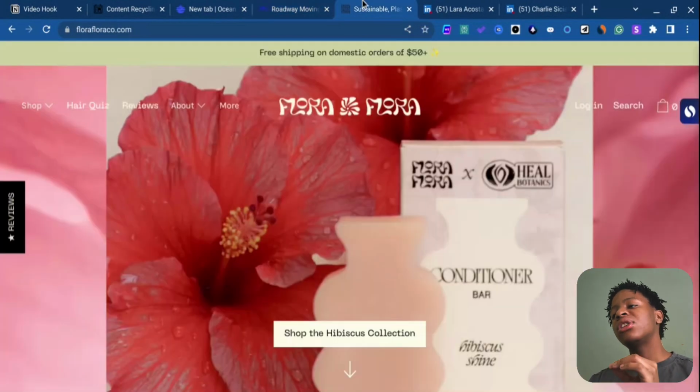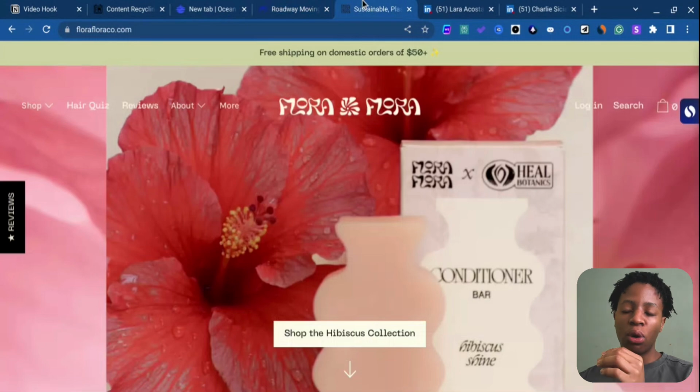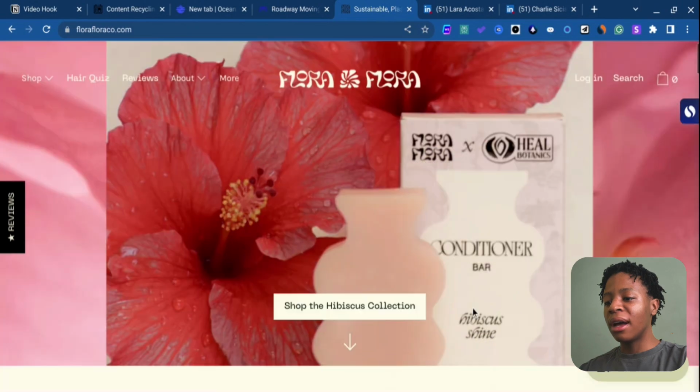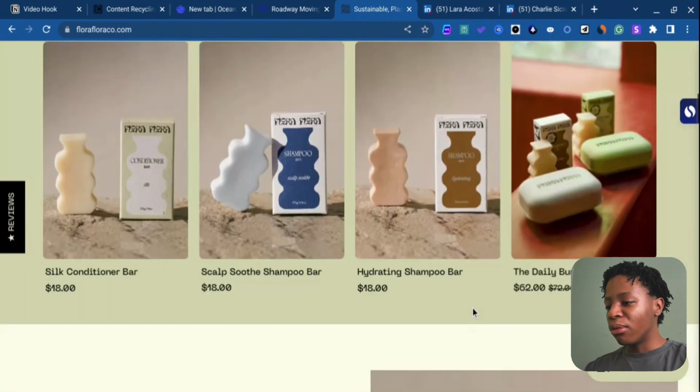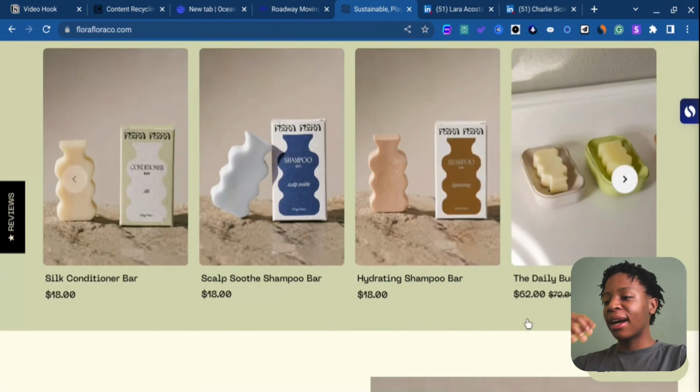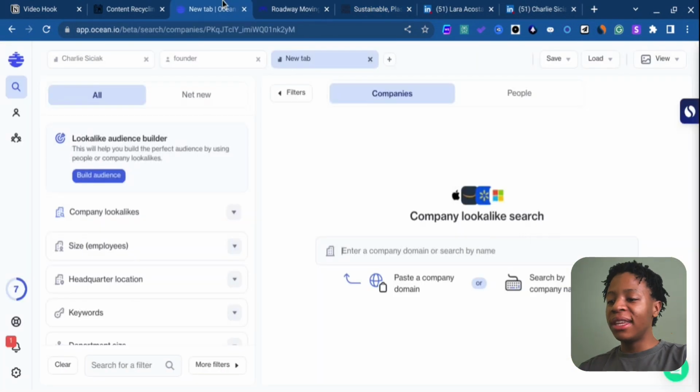And for the e-commerce section of it all, we have Flora, which is essentially an e-commerce brand that sells skin related products in bar soaps, right? For example, a conditioner, you can literally see a bar soap. You have a shampoo in simple bar soap. Like, you kind of get the gist of it all. Right now, with that into account, let's dive into it. I know the description on this brand was a bit bad, but yeah, you're gonna get the gist of it all. Right, so over here, essentially, I'm gonna start with Roadway Moving.